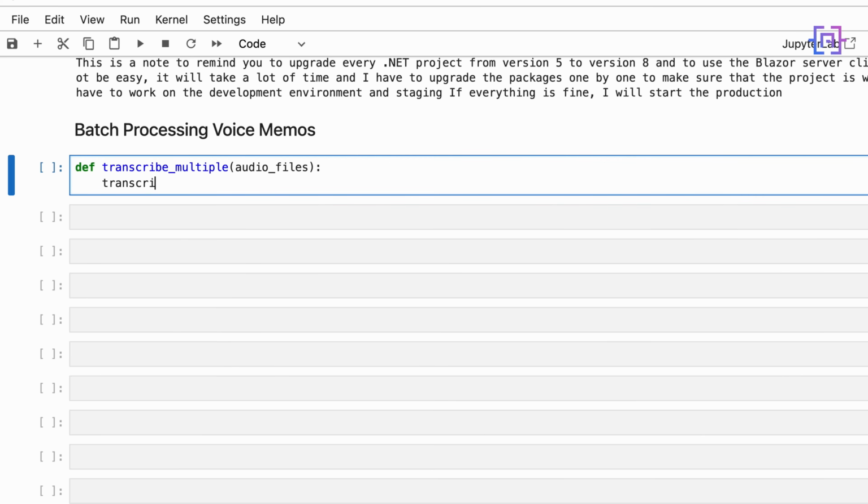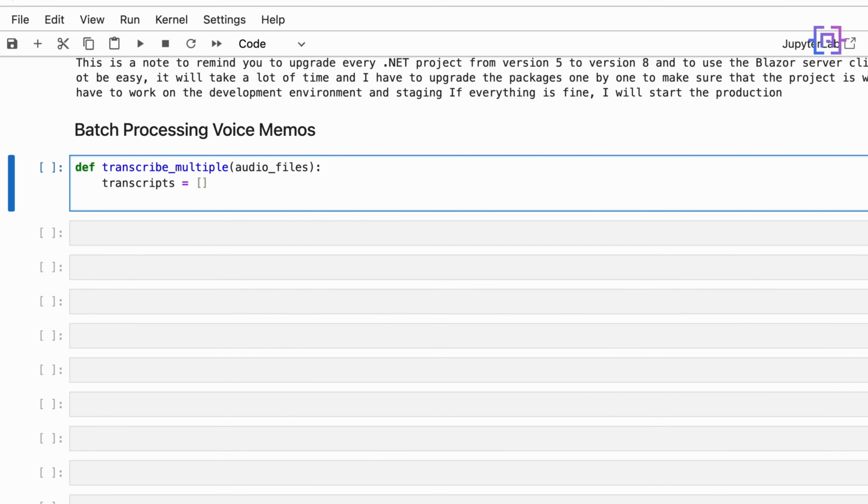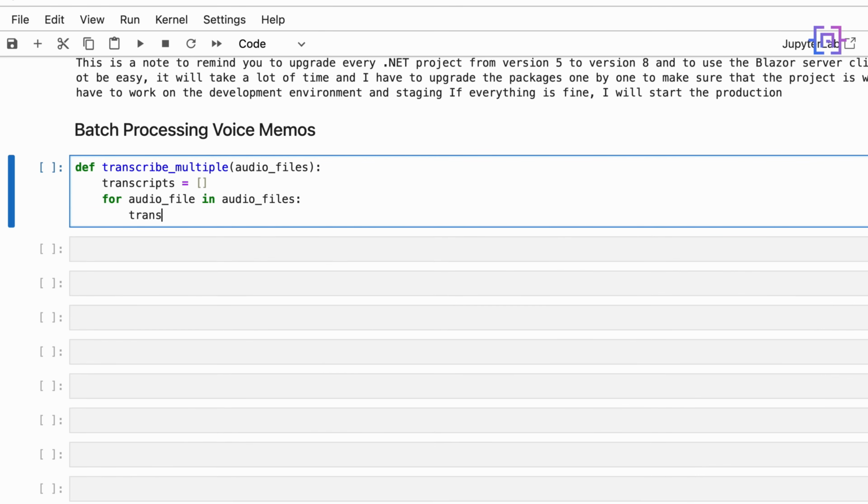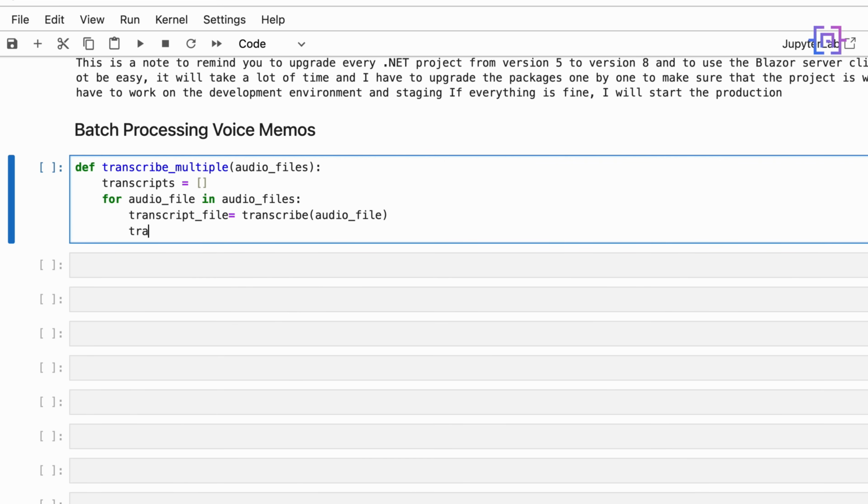We are going to define an empty list here, transcripts, and then we'll say for audio_file in audio_files, transcript_file is equal to transcribe, our function that we created before, and we are going to pass the audio_file. Then here we'll have transcripts.append(transcript_file).